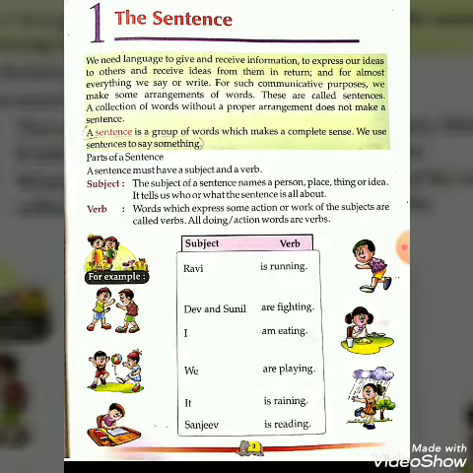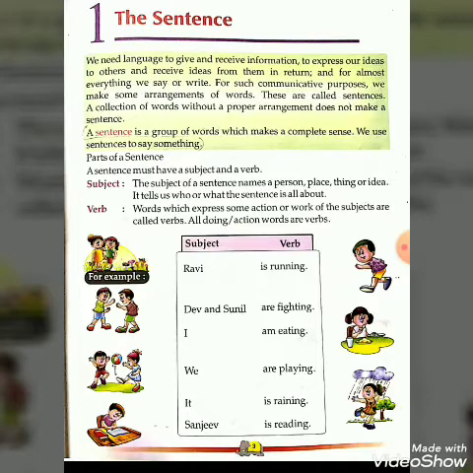Today we are going to start our revision of our previous chapters in English language. If you want to know these chapters in detail, please go through the previous video which I uploaded earlier. So now we are going to start our revision of chapter 1, the sentence.